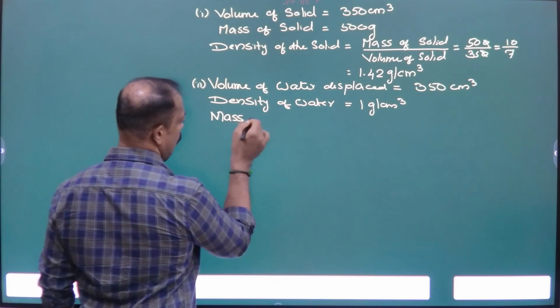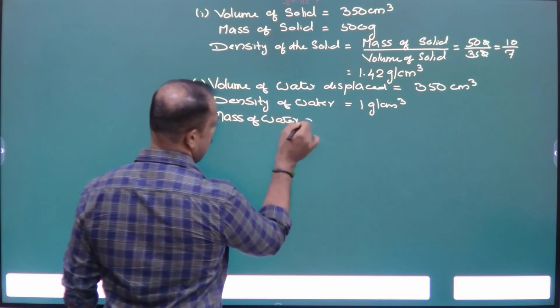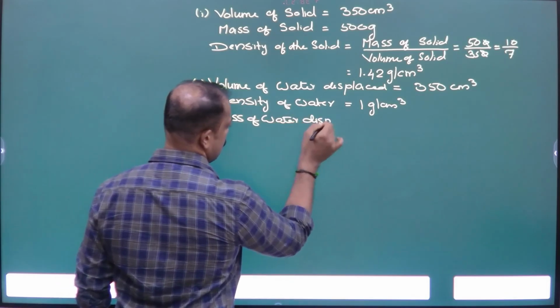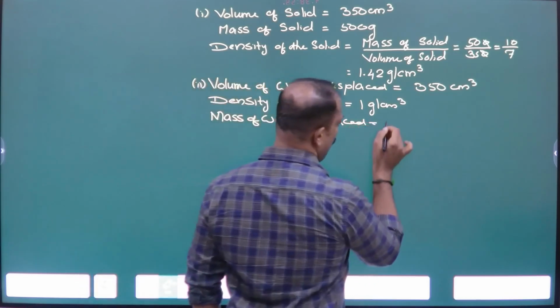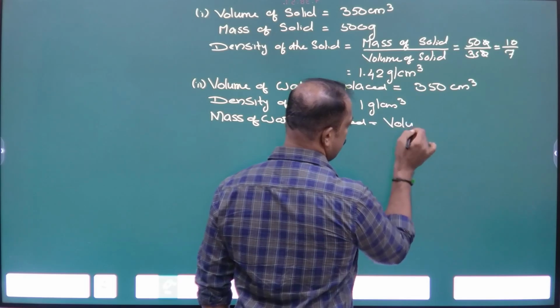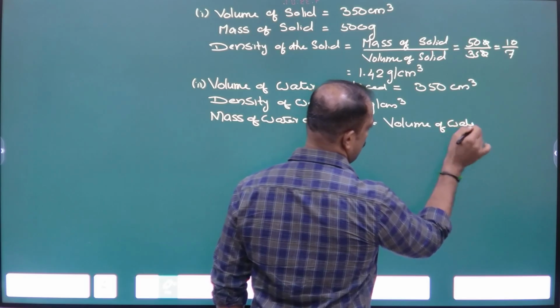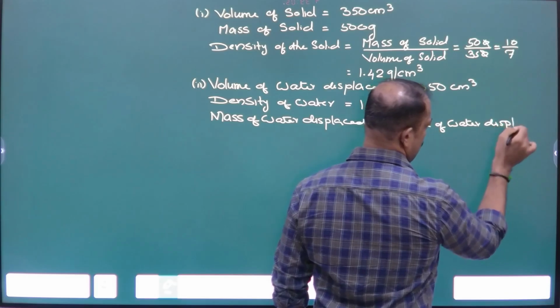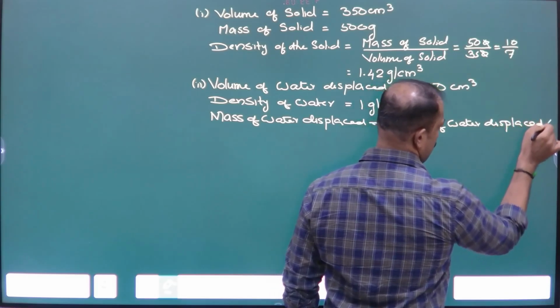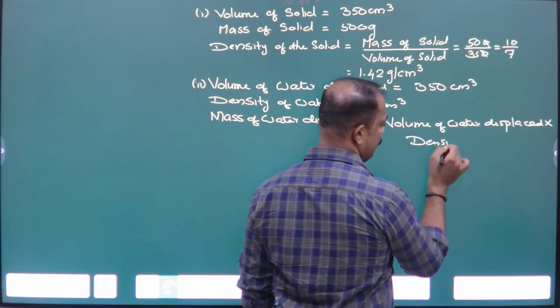Mass of water displaced is equal to volume of water displaced into density of water.